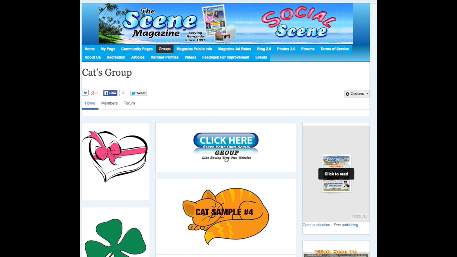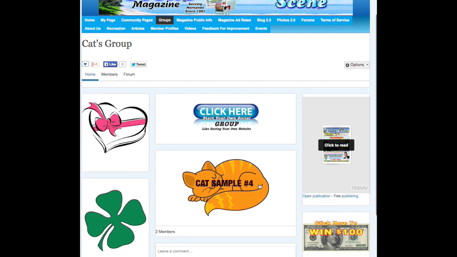Okay, so here's your group information here. So now you have a picture and you don't have a description of it. You're going to go back and use the edit tool. The edit tool is to edit that information. Manage pages we'll talk about later. Manage members is just if you don't want to manage it and you have somebody else in your group that's going to manage it, you could change members. Invite would be for inviting people. Message settings, we'll talk about that later, and then leave the group. But right now we're just going to be using the edit group right here.